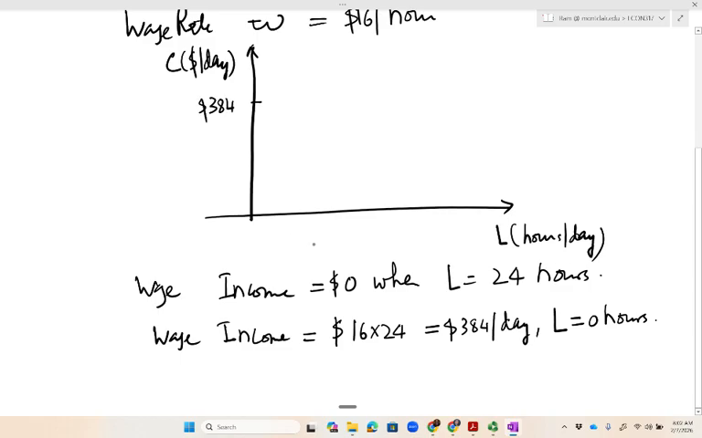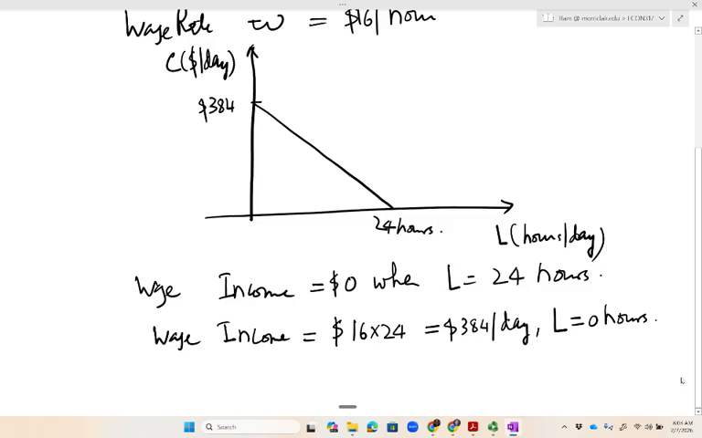$384 per day. And then from here, all I'm going to do is draw a straight line such that it hits the horizontal axis at 24 hours. And this will be the budget set for the consumption leisure choice. Remember, consumer is not going to pick any one of the extreme points; somewhere in the middle, which has some hours of leisure, positive for sure, less than 24 hours again for sure, and then some dollar income.